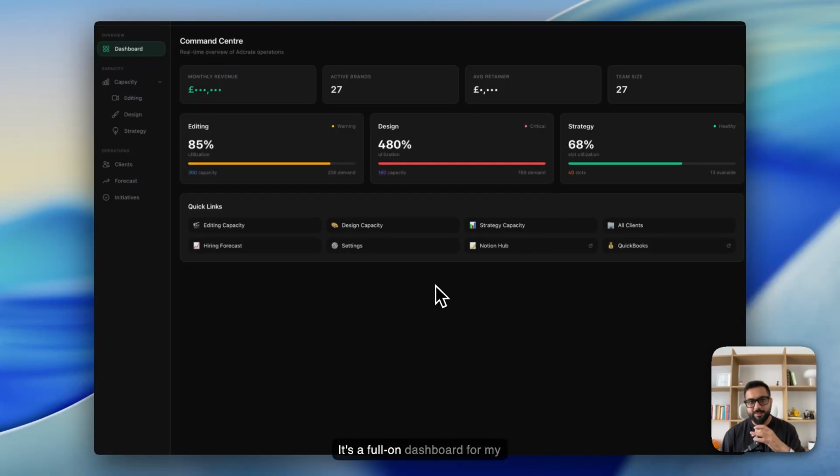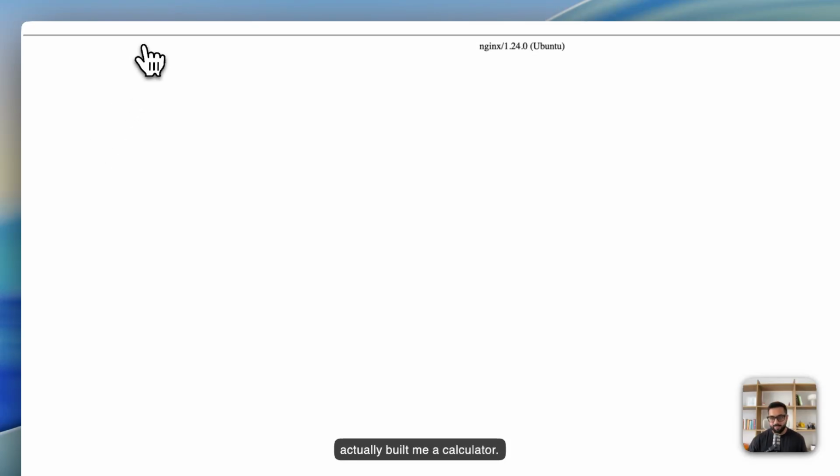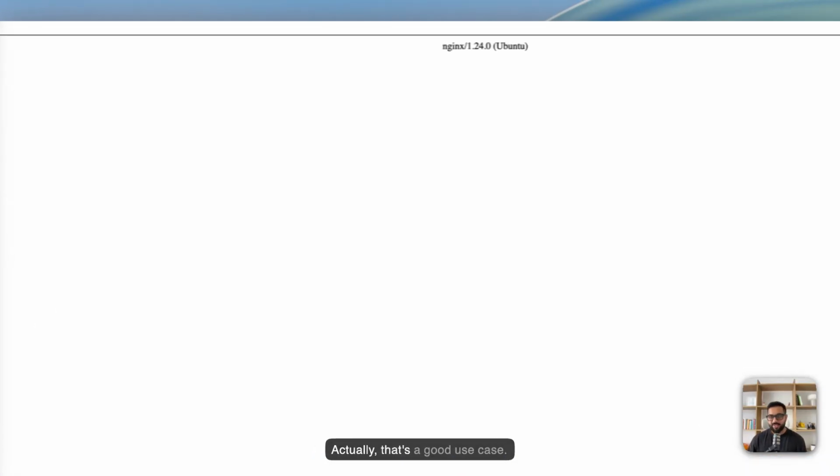It's a full-on dashboard for my business, showing my different teams. It's got links towards all the different sections that I might want to go to. So QuickBooks for accounting, our Notion databases. It's got a one-stop business summary because this is, again, able to pull that data from the likes of Notion. So if I go into editing capacity, it's actually built me a calculator. Oh, that's convenient. It stops working. Actually, that's a good use case.